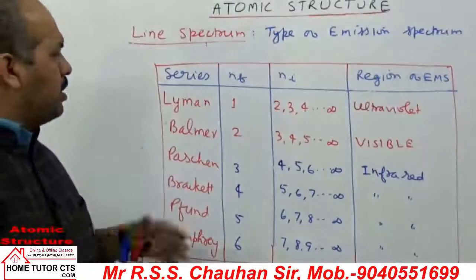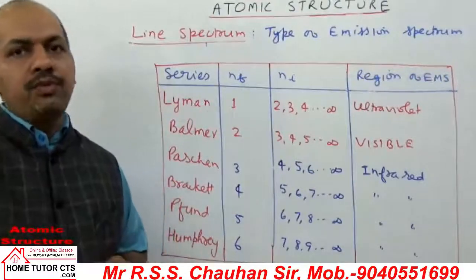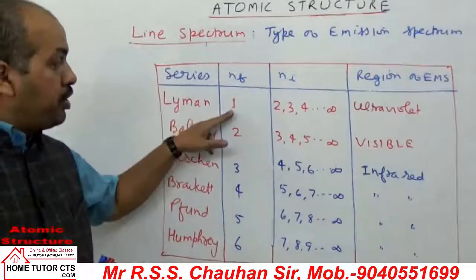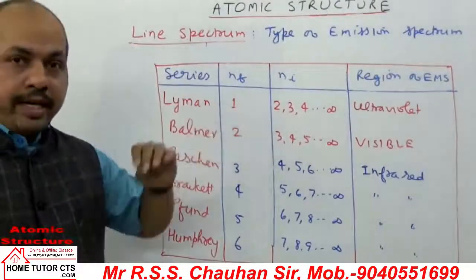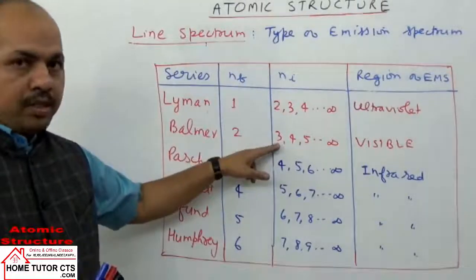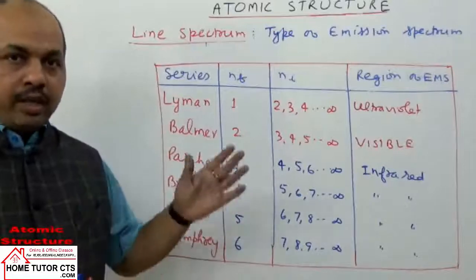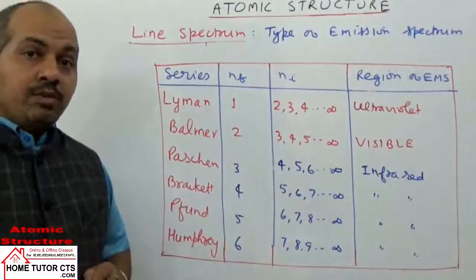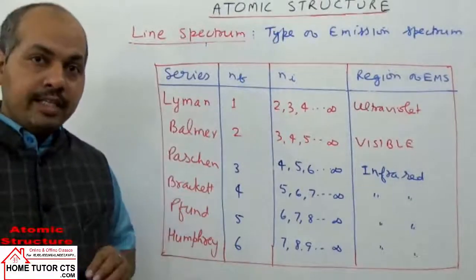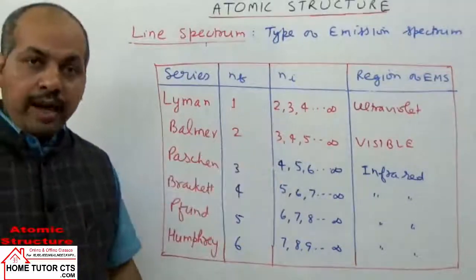Can you tell why these lines are falling in different regions? See, it all depends on the energy difference. When you take the difference of the energy in the first and second orbit, it is much higher than the gap of energy taken in the upper orbits. Already we have explained to you that as we go to higher energy orbits, the energy gap keeps on decreasing.